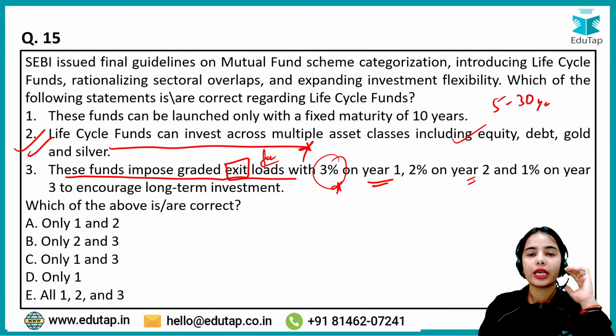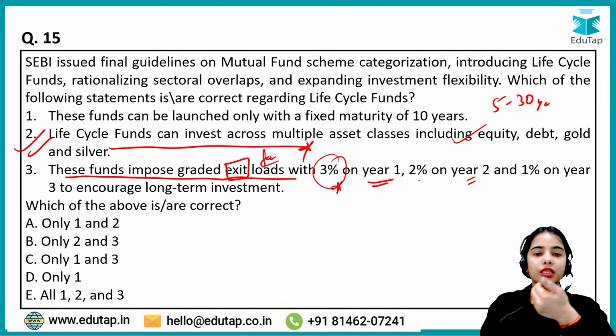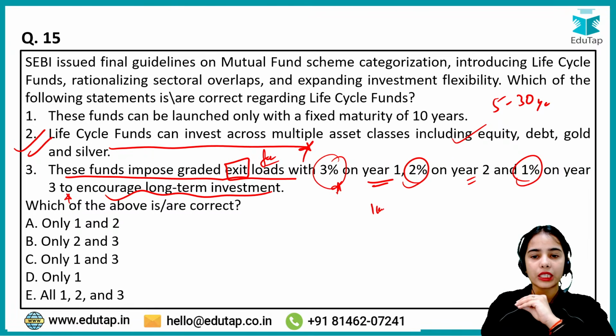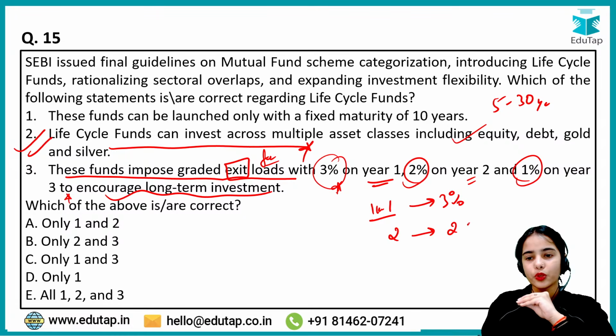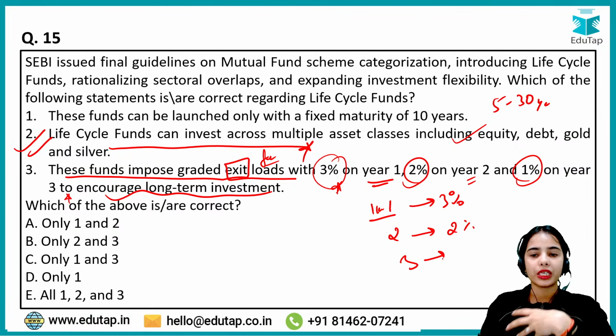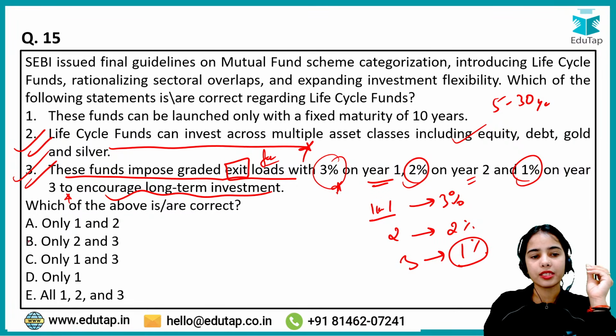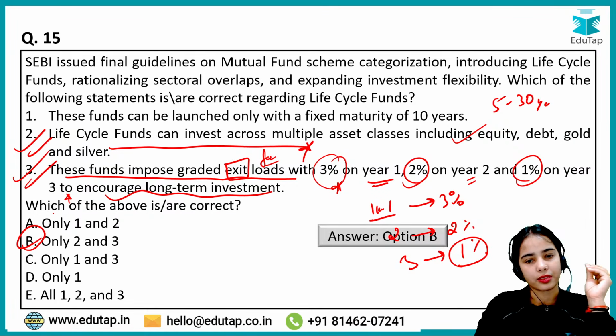If you are exiting in the second year, you have to pay the exit fee of 2%. If you are exiting in the third year, you have to pay the exit fee of 1%. So to encourage long-term investment, if you are exiting in year 1, the exit fee is 3%. If you are exiting in year 2, the exit fee is 2%. If you are exiting in year 3, the exit fee is 1%. Okay, so this is also correct. So the second and third statements are correct. That's why B is the right answer.